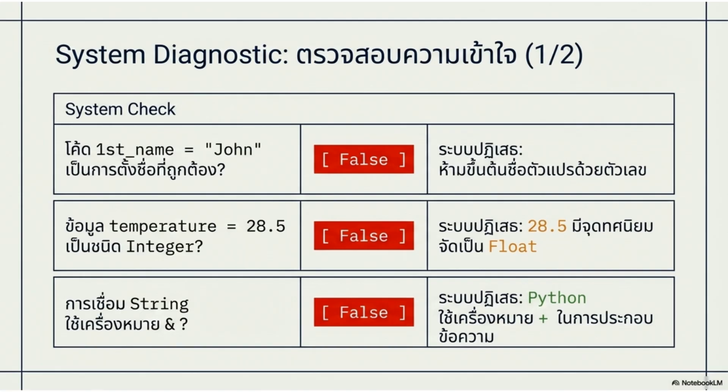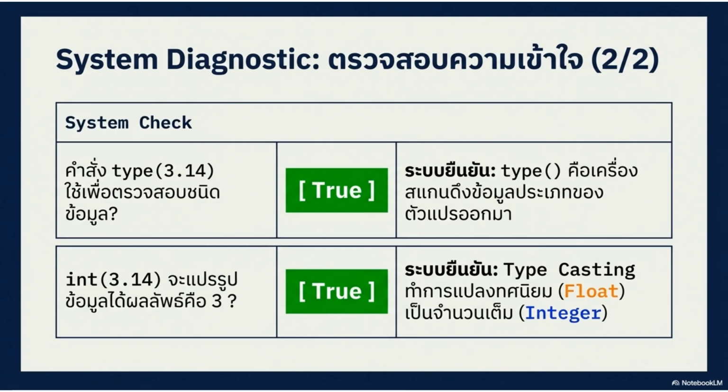Let's review what we've learned. The code 1st_name equals John is incorrect because variable names cannot start with a number. The command type(3.14) checks the data type, confirming that type is a tool for data type inspection. The command int(3.14) converts the float to an integer, resulting in 3.